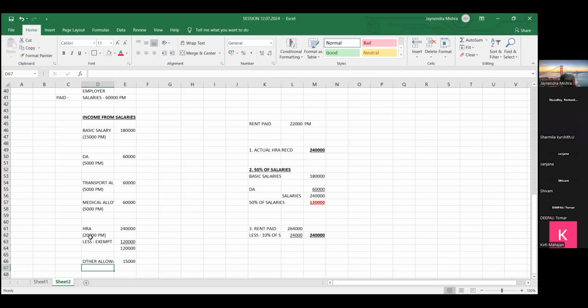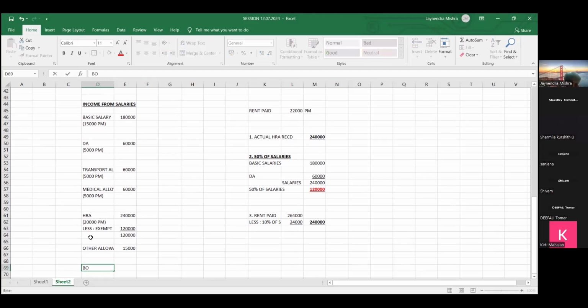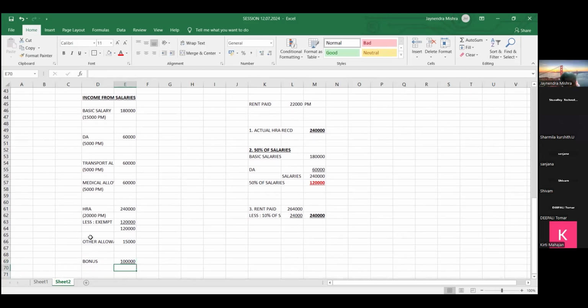Then, do we pay anything else? Salary के अलावा हम और कुछ pay करते हैं? Do we pay anything else? Yes, and we pay bonus also. Diwali bonus. Say suppose friends 1 lakh rupees we have paid as a bonus to our employee. So how much is it? Now done. Everything we have considered.